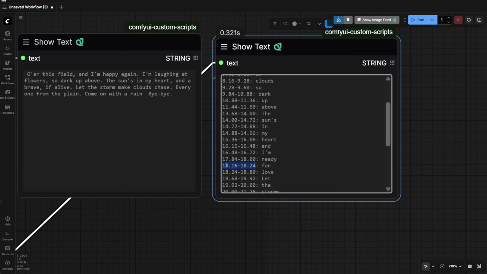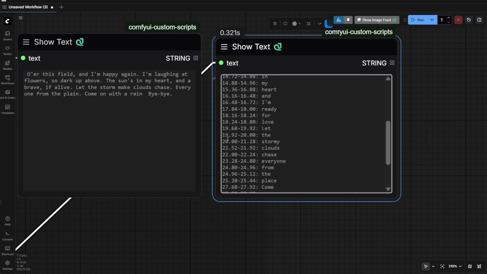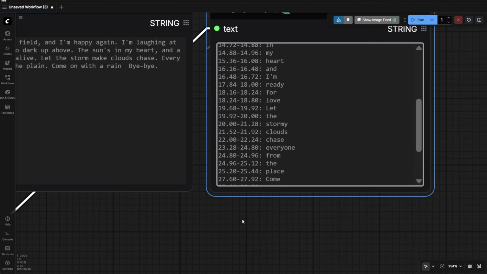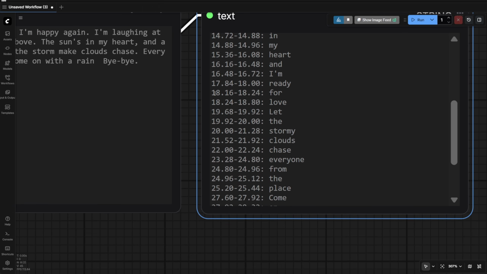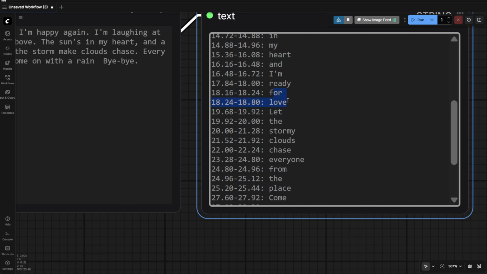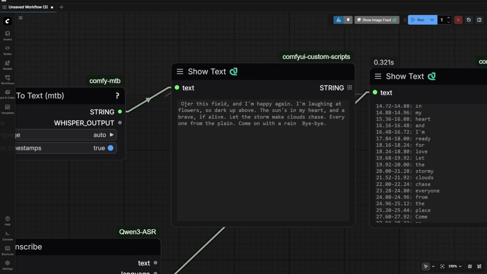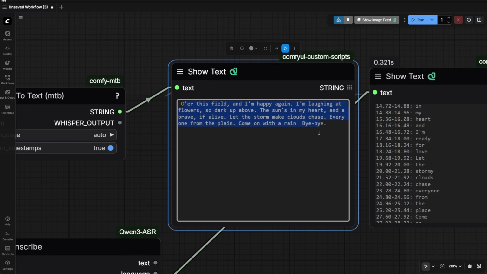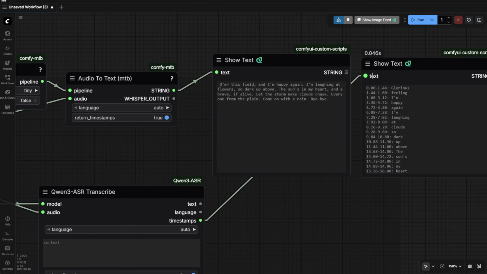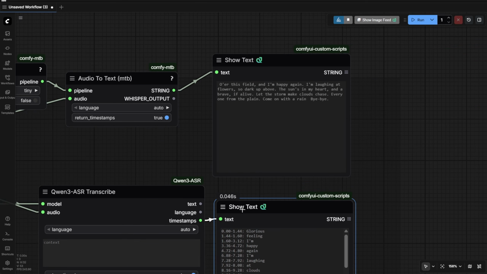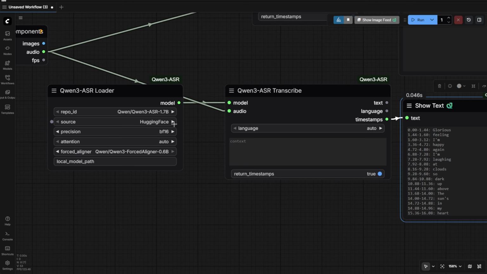Like at 18 seconds here, we've got 2 words within this 18-second mark, but it can be really precise, like 18.16 to 18.24. Within that second you've got 2 words, and those 2 words can be identified with their exact timestamps. And coming to Whisper, the returned timestamps are just a pretty general output like this. So that's the difference between having a dedicated model with a little bit more built-in size and parameters compared to a really small, tiny-sized model.